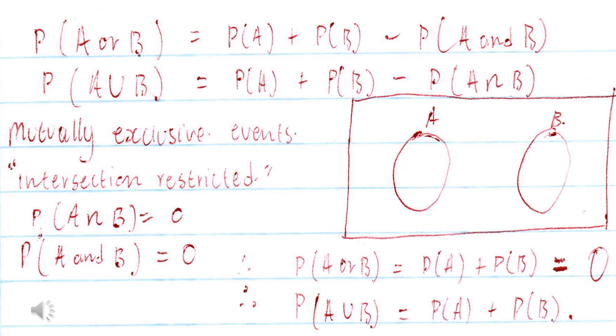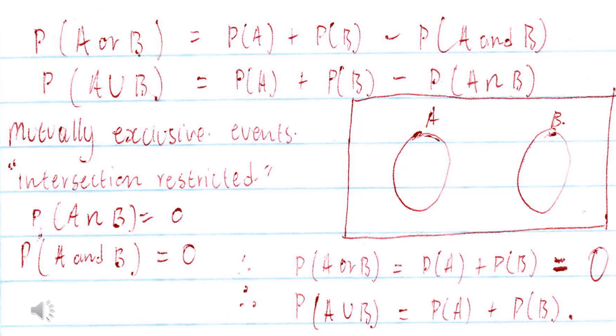So above there, when the events are mutually exclusive, the probability of getting A and B is 0 because the events are not intersecting. So we cannot get a number that appears on both A and B. The probability of getting anything that appears on A and B is 0. At the top there is a formula that is used to calculate the probability. It says probability of A or B, which is the union, the numbers that can appear on A and the numbers that can appear on B.